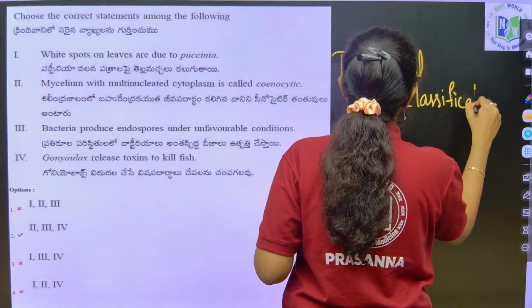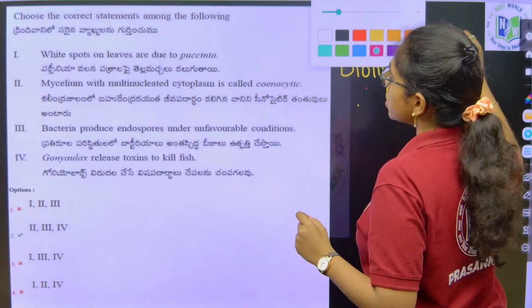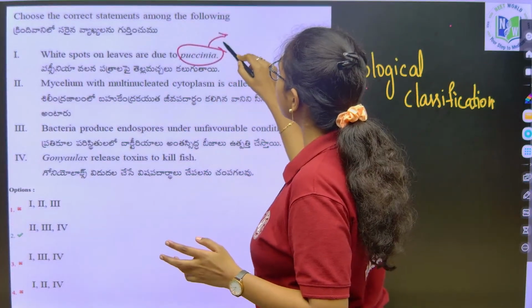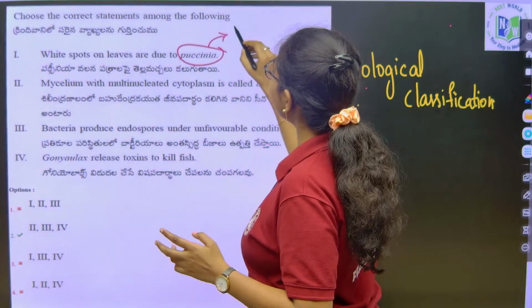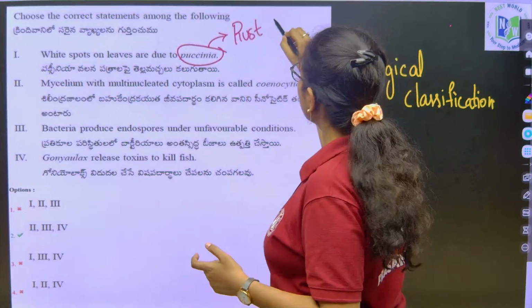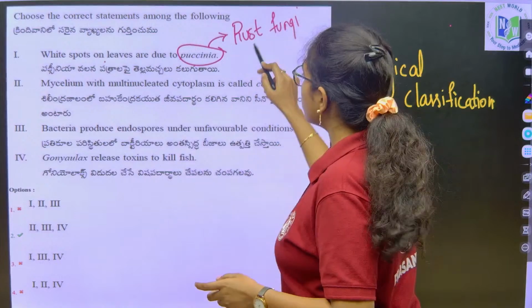Fine. Now if you see the very first statement, white spots are due to Puccinia, which is completely wrong, because Puccinia is a rust fungus. This causes wheat rust. It does not cause white spots on the leaves. So, this is wrong.